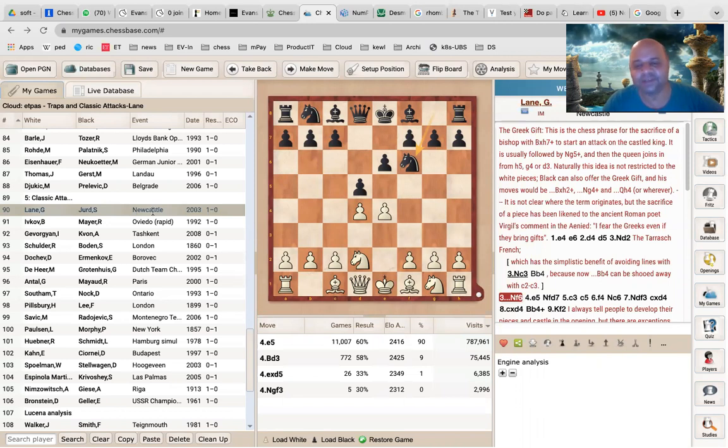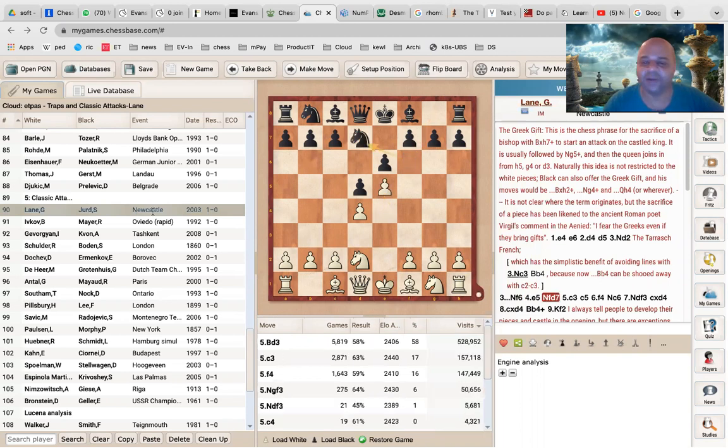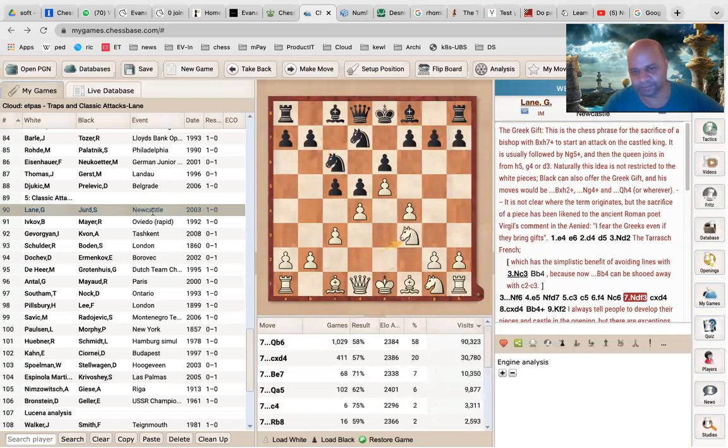Knight f6, a typical move from the Black side, and then White plays e5 and the knight goes to d7. So this is one of the primary requirements we will see for the Greek gift sacrifice. This is the standard French plan, c5. So White protects his e5 pawn further with f4. Black plays knight c6, again a standard plan.